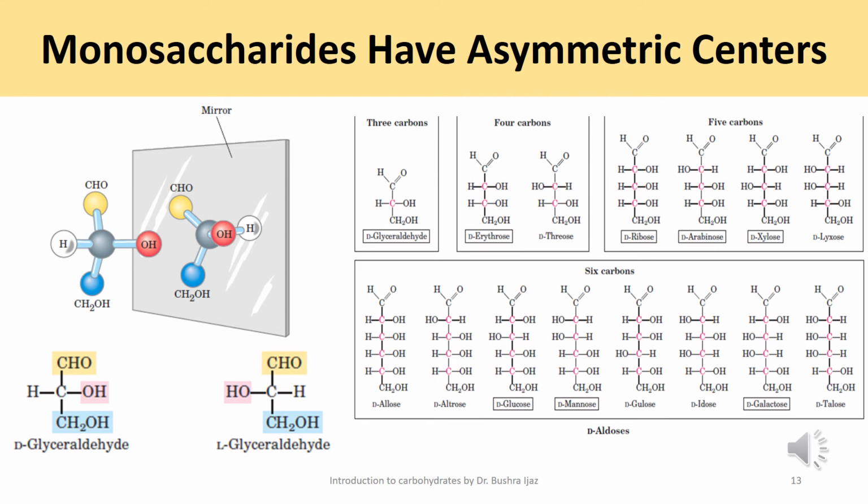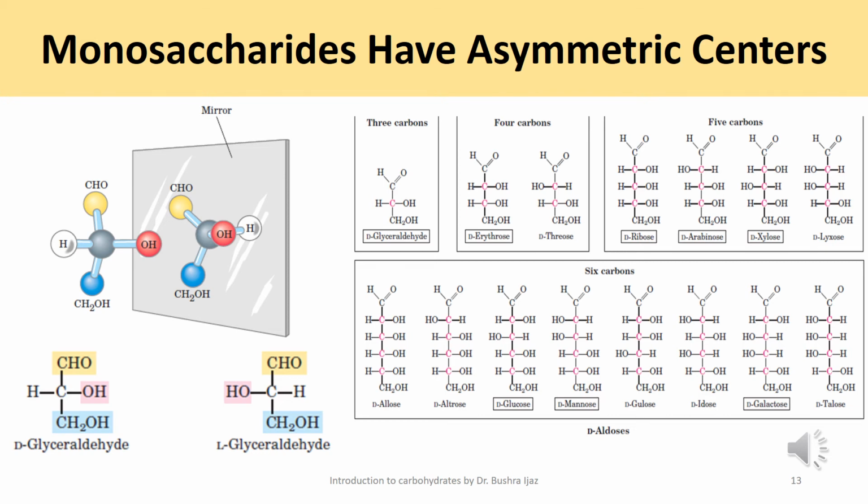Of the 16 possible aldohexoses, 8 are D forms and 8 are therefore L forms. Most of the hexoses of living organisms are D isomers. The figure on the right side shows the structures of the D stereoisomers of all the aldoses and ketoses having 3 to 6 carbon atoms. The carbons of a sugar are numbered beginning at the end of the chain nearest the carbonyl carbon. Each of the 8 D-aldohexoses, which differ in the stereochemistry at carbon number 2, carbon number 3, and carbon number 4, has its own name.